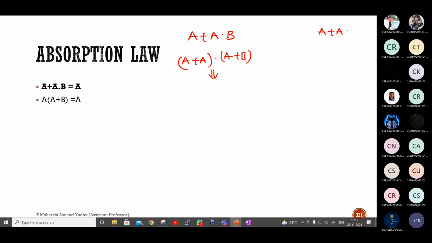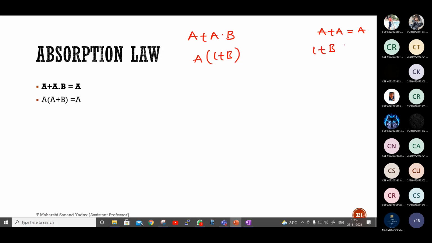A plus A is how much? From the first expression, taking A as common, I'll take A as common, so that it will be 1 plus B. What is the result for 1 plus B?